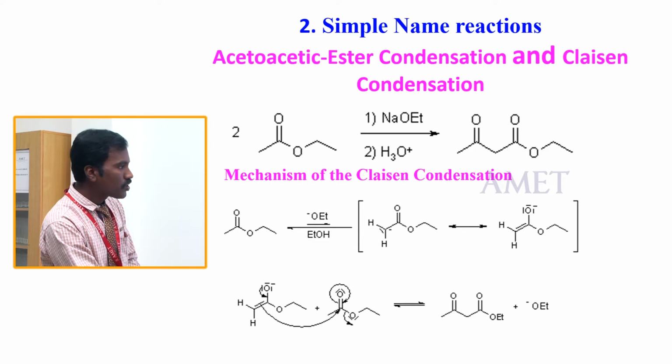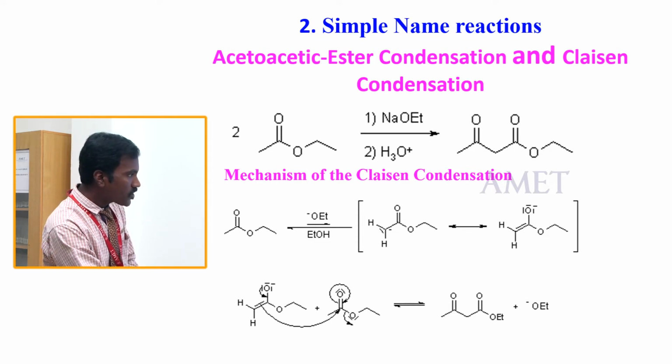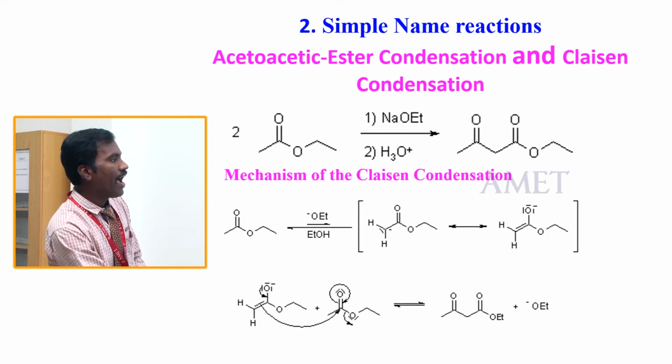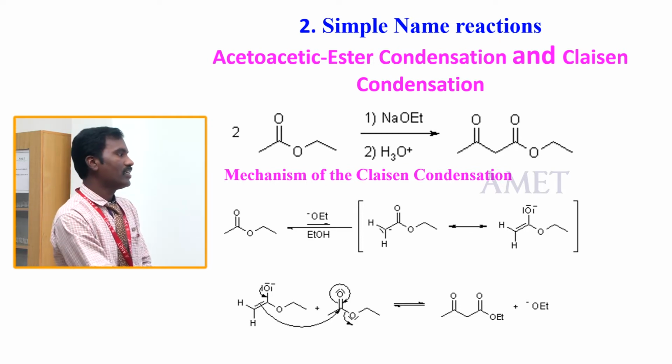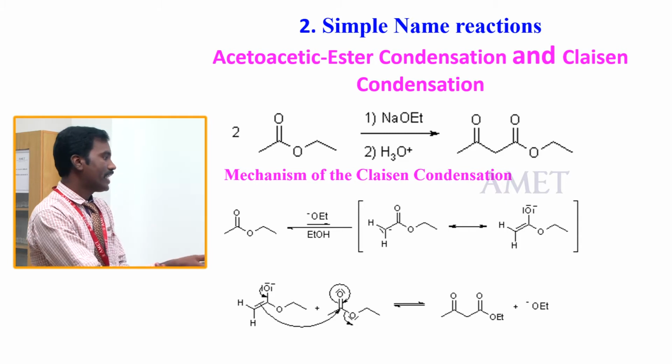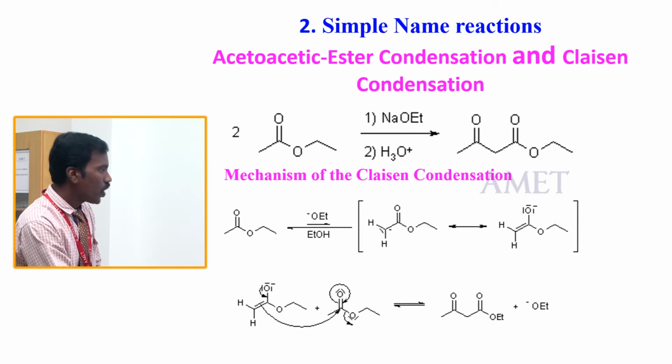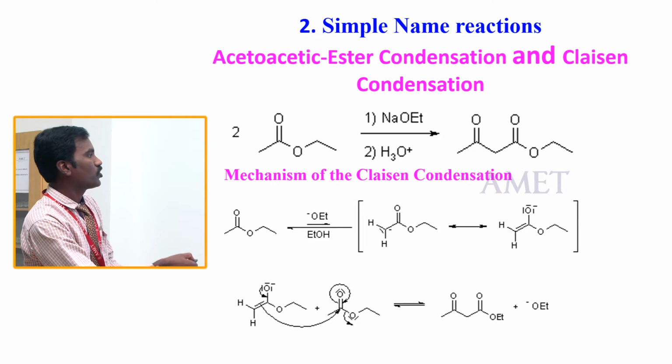Here the negative charge shifts, the oxygen is kicked out, and we get the oxygen anion. This is an intermediate. Then this intermediate attacks one more molecule, a second mole of ester.